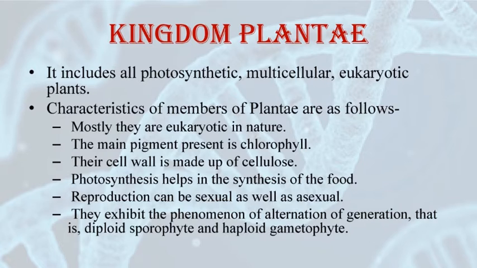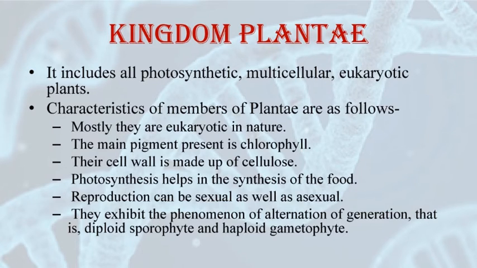The plant cells have eukaryotic structure and they have prominent chloroplasts. The cell wall is mainly made up of cellulose. In the Plantae kingdom, we are going to study 5 classes: algae, bryophytes, pteridophytes, gymnosperms and angiosperms. The life cycle of plants is divided into 2 distinct phases. First is the sporophytic phase, which is diploid in nature, and next is the haploid gametophytic phase. Plants show alternation of generation between both these phases. That means they have a haploid lifestyle alternating with a diploid lifestyle. We are going to see further details in chapter number 3.